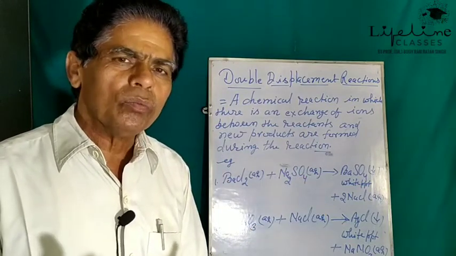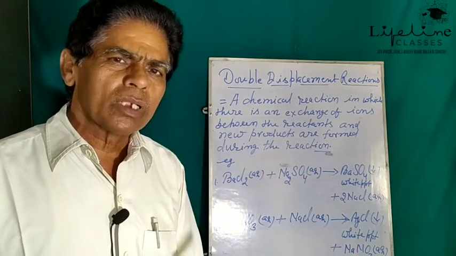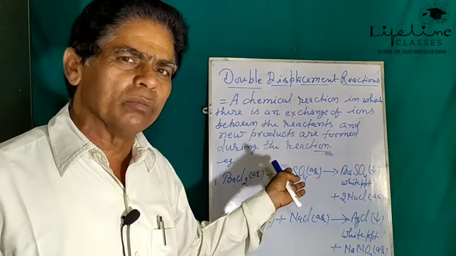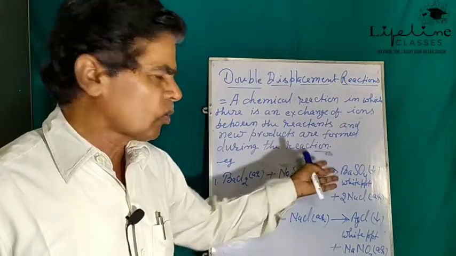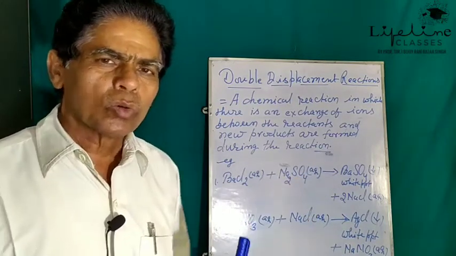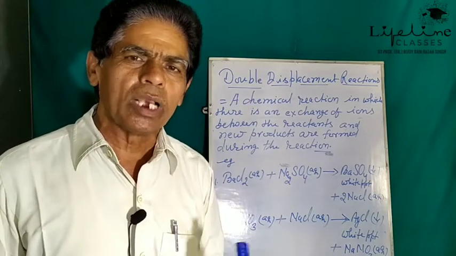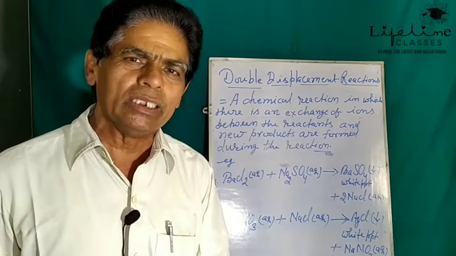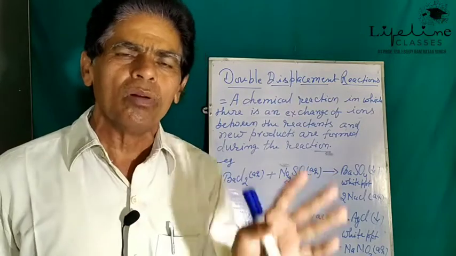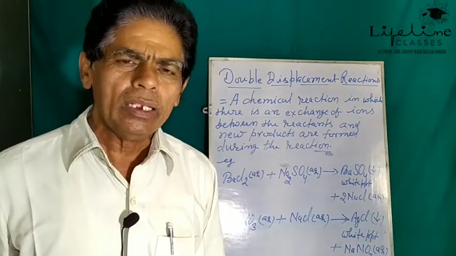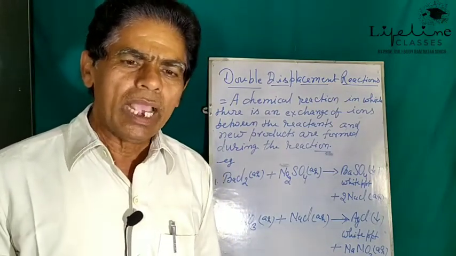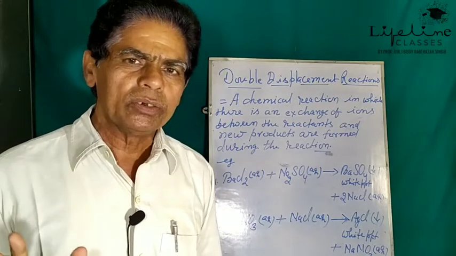By doing so, two different chemical substances, that is barium sulfate and sodium chloride, are formed. Sodium chloride is a water soluble substance, but barium sulfate is water insoluble material. That is why it appeared as a white precipitate.